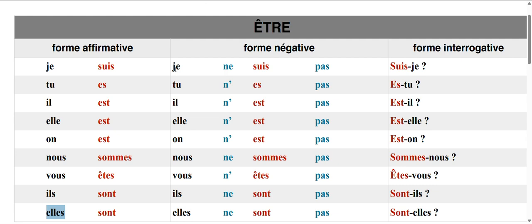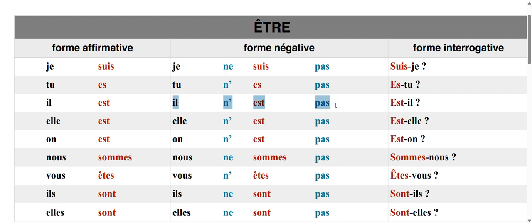How do you use it in negative sentences? In the negative, we add ne before the verb and pas after the verb. So our verb is suis here, so we will say je ne suis pas. I am not. Tu n'es pas. You are not. Here we don't write ne with the e because the next word also starts with a vowel. That's why we omit the e and put the apostrophe.